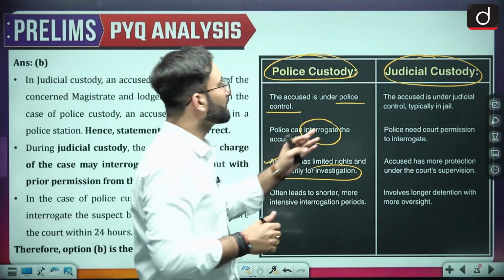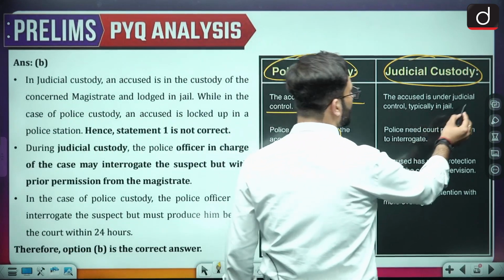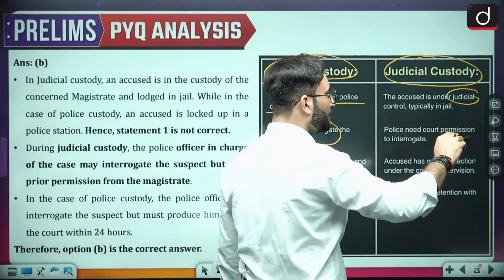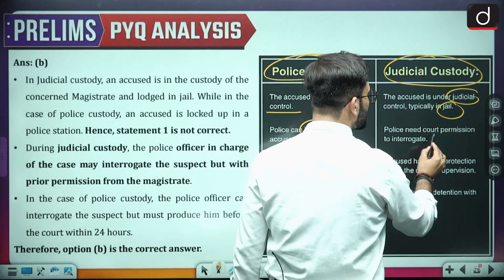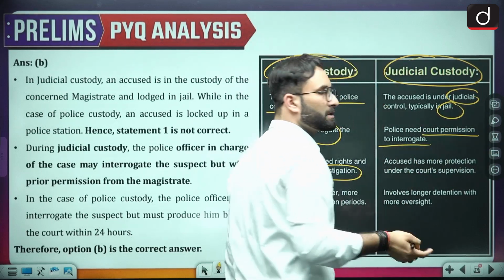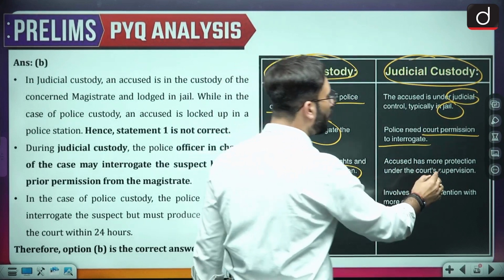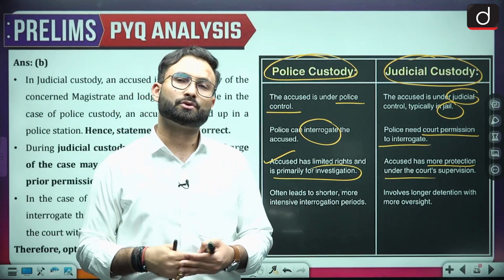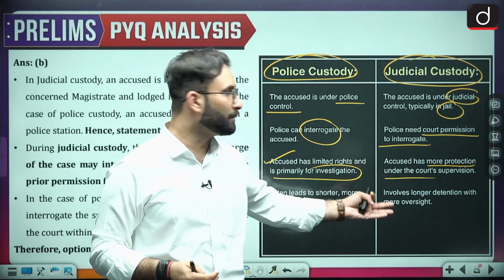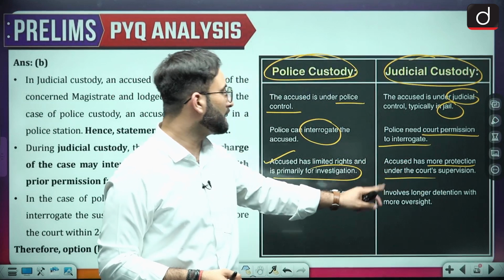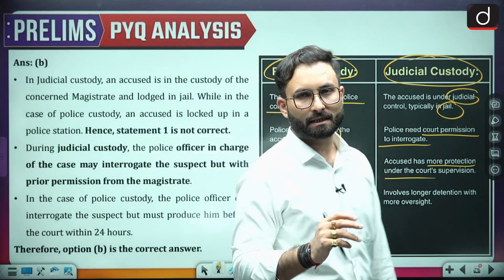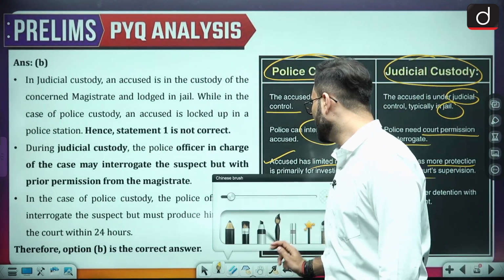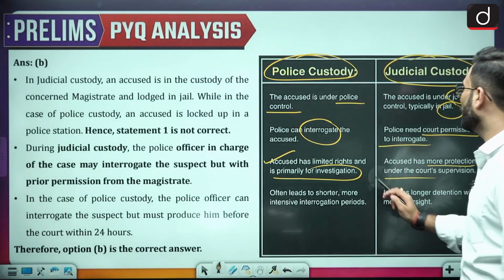Coming to judicial custody, an accused is under judicial control, under the judicial magistrate, typically in a jail. Police need the court's permission for interrogation, which we have already seen. The accused has more protection under court supervision because it is under the court's custody. So more protection will be there, and it involves longer detention with more oversight. So that is about judicial custody and police custody. Okay, now we can move further.